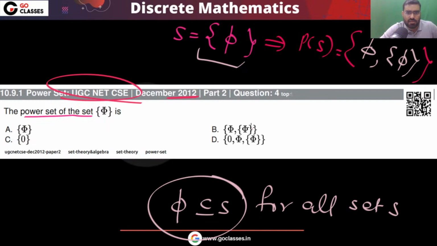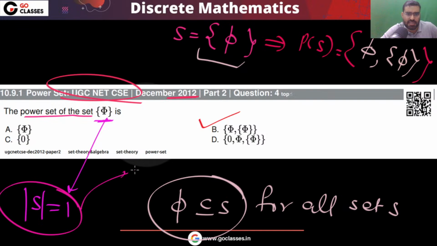So the answer will be option B. You can easily check that this is a set S whose cardinality is 1, so definitely the power set cardinality will be 2. Automatically the answer will be option B.